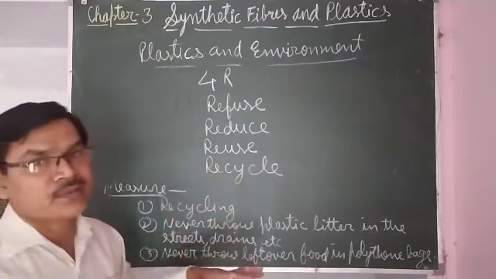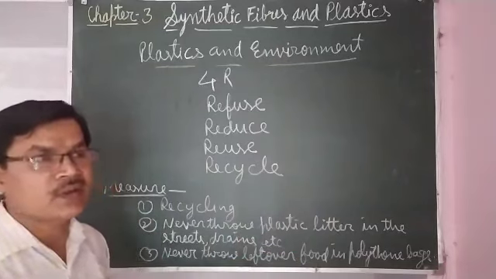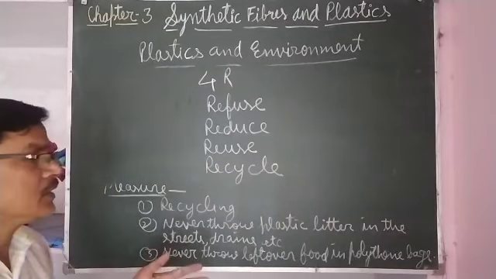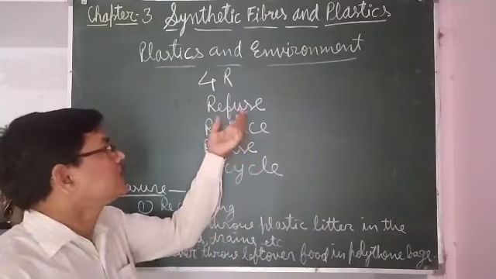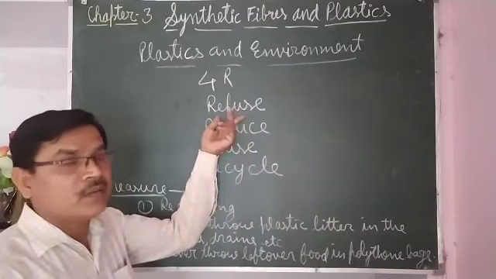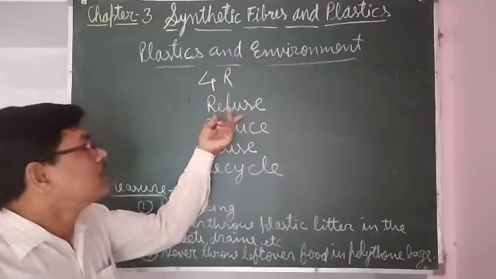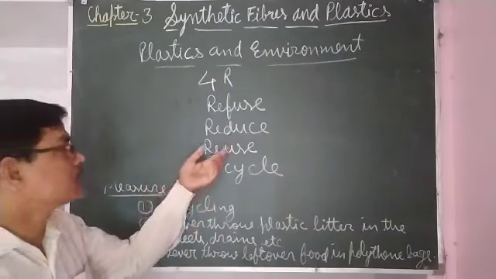If the shopkeeper is giving it in polythene bags, you can refuse that. You may say, no, I have brought my jute bag. So you should refuse taking the goods in polythene bags.